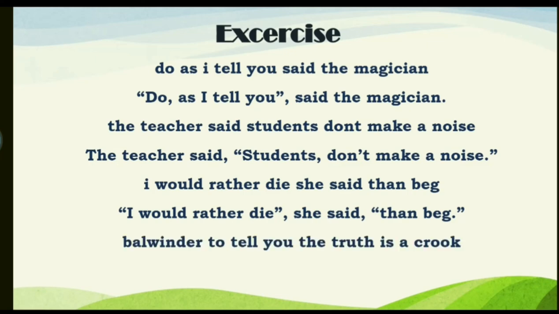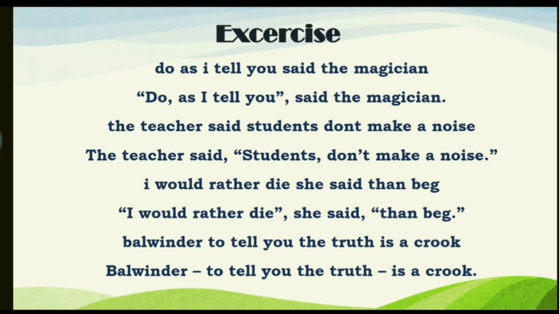Another sentence, Balwinder, to tell you the truth, is a crook. This sentence will be punctuated like this. So here you can see that to tell you the truth, it qualifies Balwinder, the noun. So we have used two dashes here. So we begin the sentence with the capital letter B, Balwinder, then a space, dash, then again a space, to tell you the truth, again a dash, is a crook, and full stop.